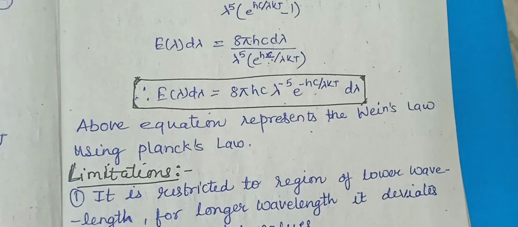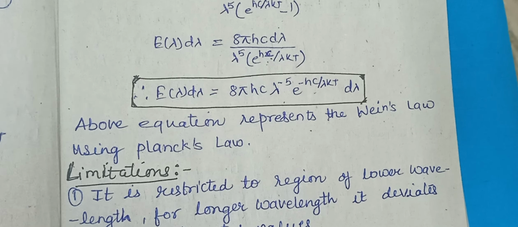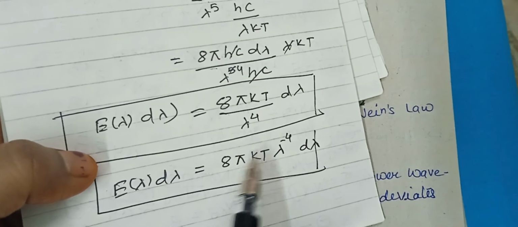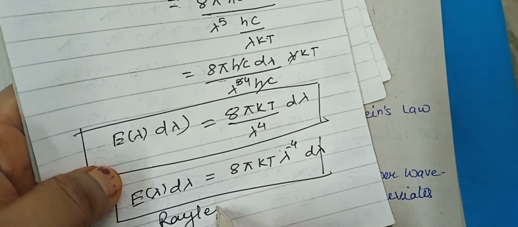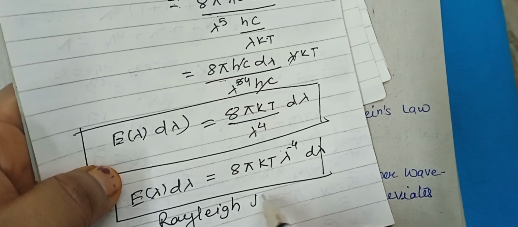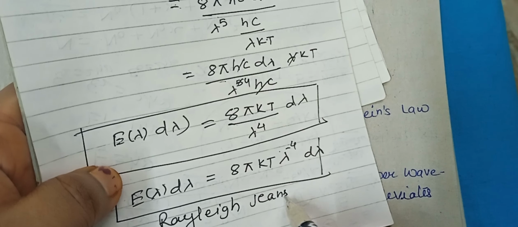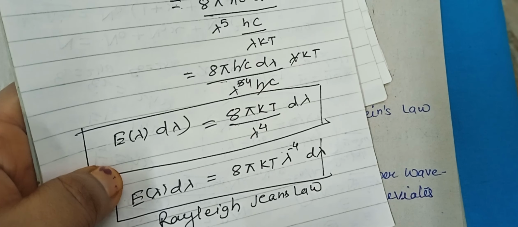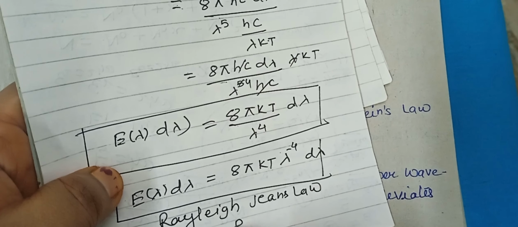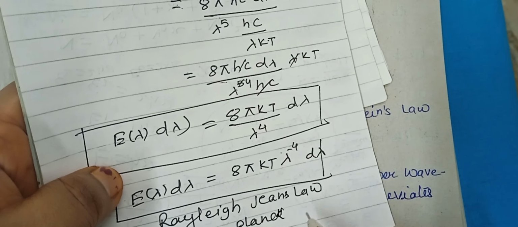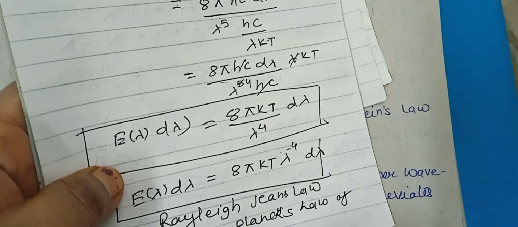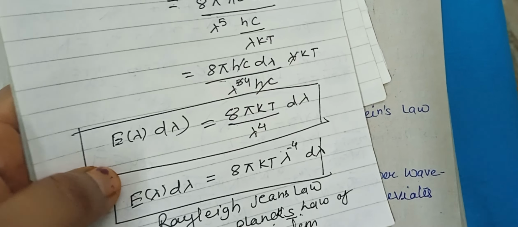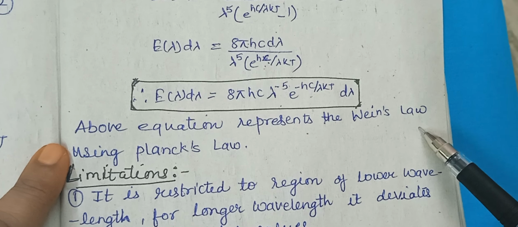First, here we have this equation for the Wien's law, Rayleigh-Jeans law, and this is for Rayleigh-Jeans law using Planck's law of radiation, and this is the Wien's law.